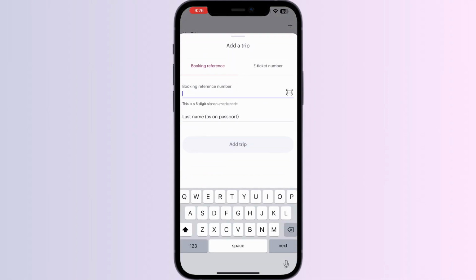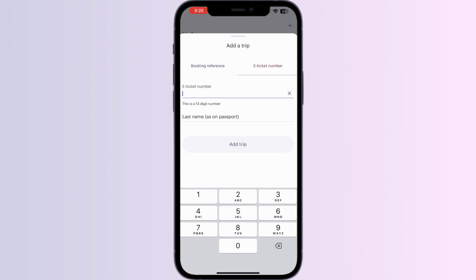Fill out the booking reference or your e-ticket number. Click on Add Trip, and your trip will be successfully added, and you can see your ticket in this app. There will be an option which says Add to Apple Wallet. Click on it and your wallet will be successfully filled with this pass.